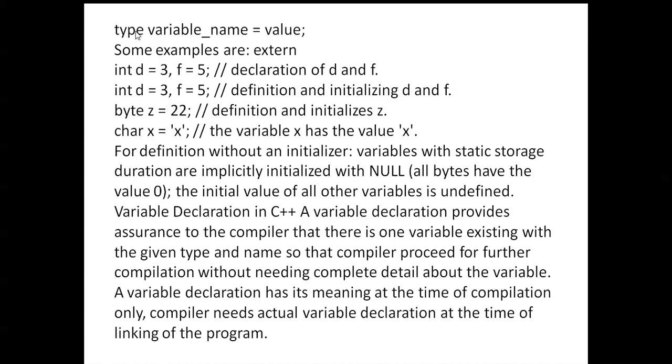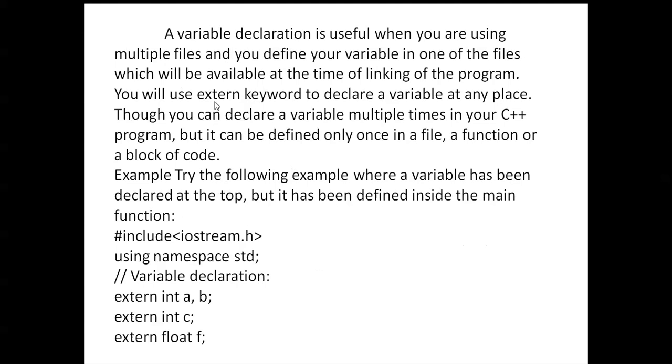How can we initialize a variable? Type, variable name, is equal to value. Here the type is the data type, the integer data type variable is d, equal to the value 3. Similarly, the integer data type variable is f, then the equal sign, then 5. This is called initialization and declaration. Variable declaration is useful when you are using multiple files and you define your variable in one of the files, which will be available at the time of linking of the program.